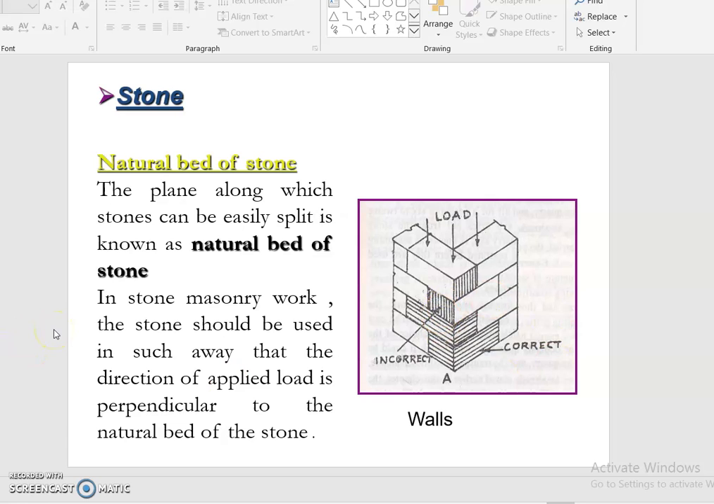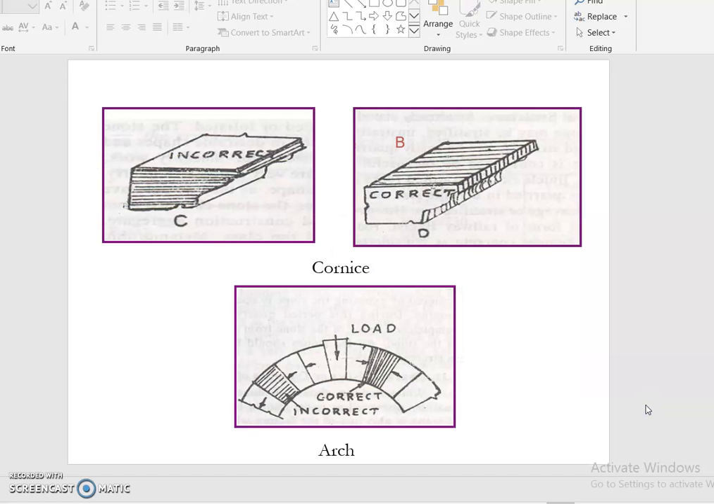So the stone should be used in such a way that the direction of applied load is perpendicular to the natural bed of the stones. So this will be incorrect. Okay, so it should be the corrected one. At the time of arch construction, we should form the stone in the correct position like this only. Then only the load can transfer directly to the ground surface. So this is the correct formation of the stone distribution.